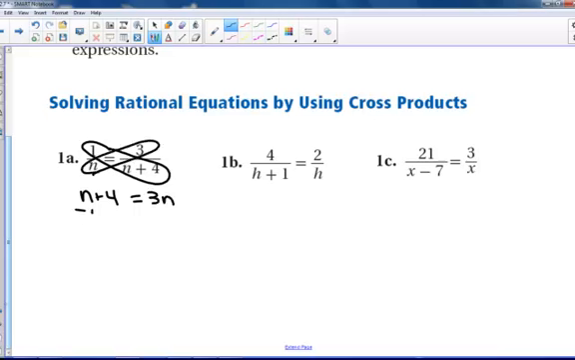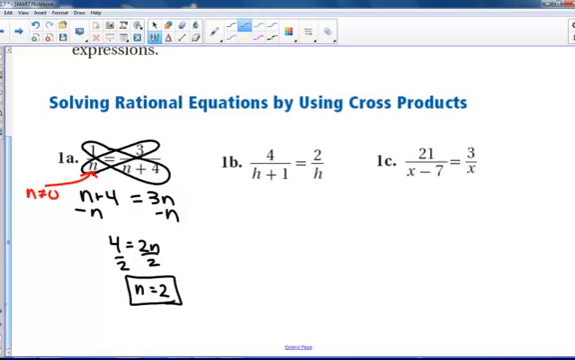So in order to solve this, we would subtract n and then divide by 2. So n is 2. Just a quick little thing, you need to make sure your solution is not an exclusion. I know that n cannot equal 0, and I know that n cannot equal negative 4, because you can't have a 0 in the denominator. So my solution is not an exclusion, so that is the answer.